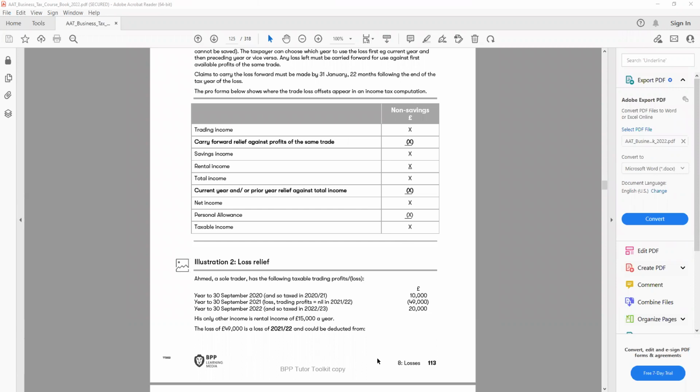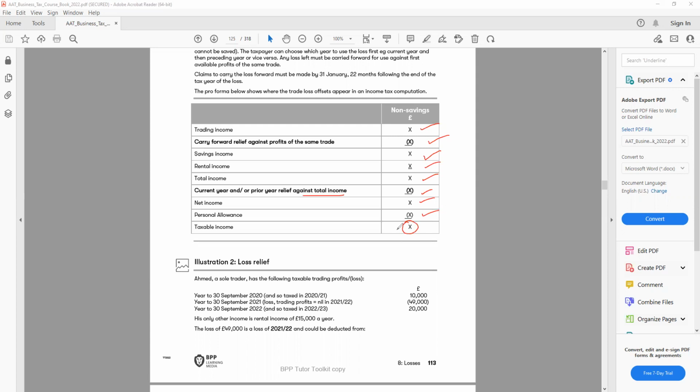There is a format for how to find the taxable income. First, look at the trading income and carry forward relief against profit of the same trade. So if we have any loss that is carried forward from last year, then we add the savings income and rental income, and that gives me total income. From the total income, we minus the current year or prior year relief against the total income. That gives us the net income. Then you minus the personal allowance to find the taxable income.